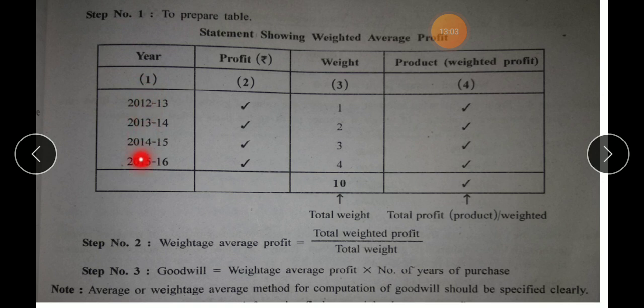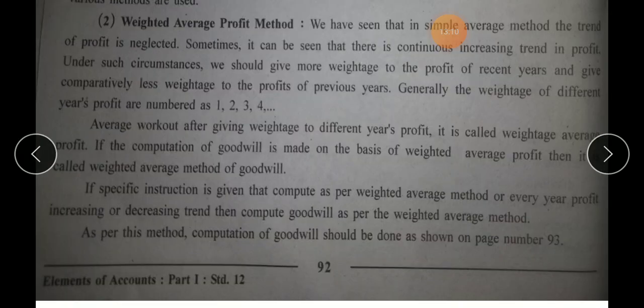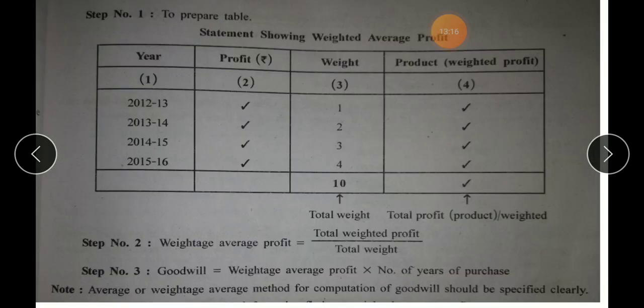Year will be given, profit will be given. So this much till here is the question. Now the point here says that the weightage should be given this way. You can see 1, 2, 3, 4, and it is always this way. It never starts with any other figure. It starts with 1, and if there are more numbers, then it will be followed as 5, 6, 7, 8 that way.